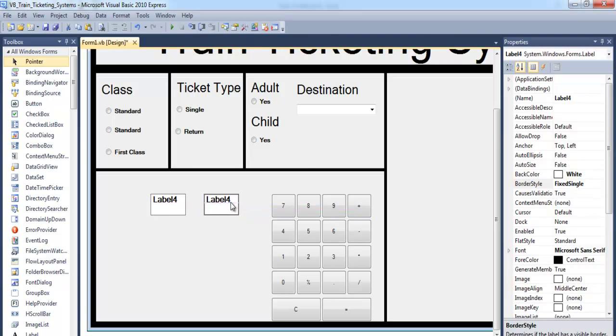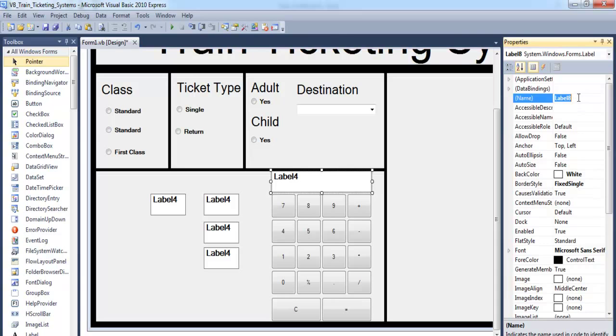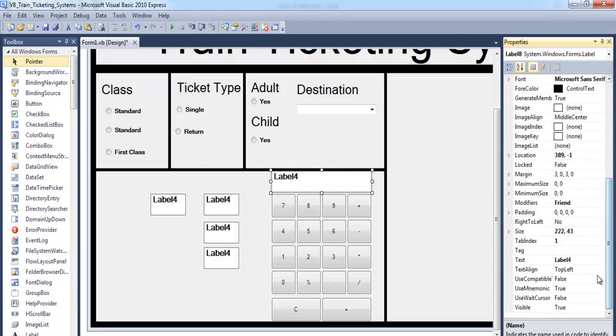That's 2, 3. This very label here will be my display, so let's call that lblDisplay, and the text content in there will be 0, align right, center right. Okay, now let's reduce the size of this label a little bit more. Maybe come in here, just make that about 28. Okay, now take it out a little bit.